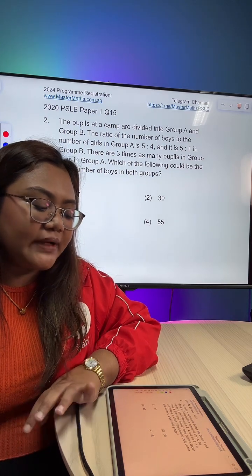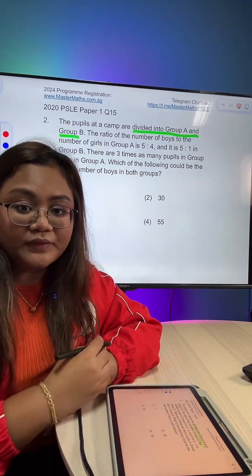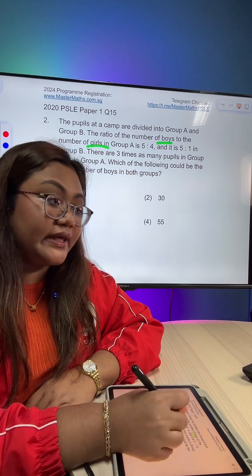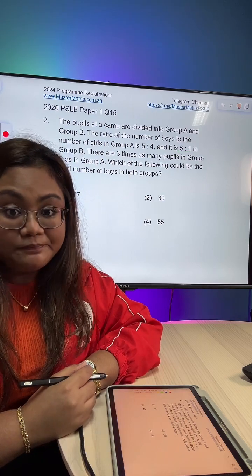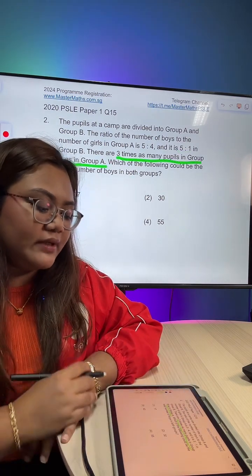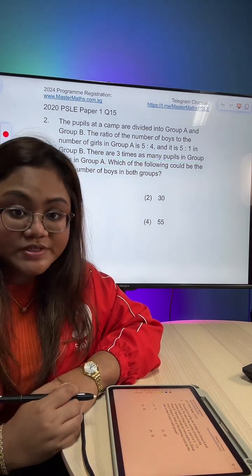The pupils at the camp are divided into group A and group B. So we have 2 groups here. The ratio of the number of boys to the number of girls in group A is 5:4, and it is 5:1 in group B. There are 3 times as many pupils in group B as in group A. Which of the following could be the total number of boys in both groups?